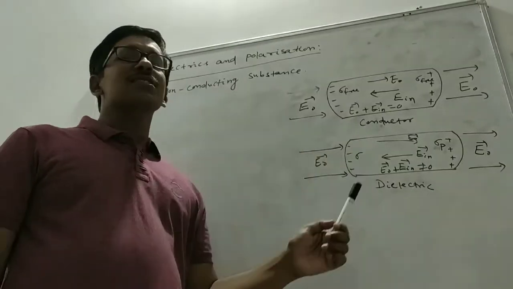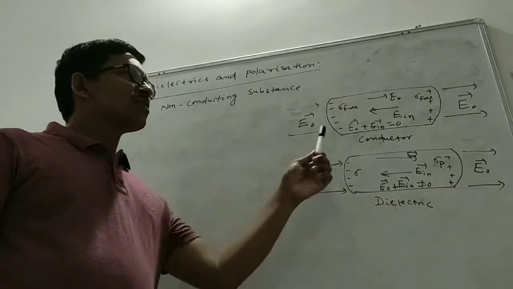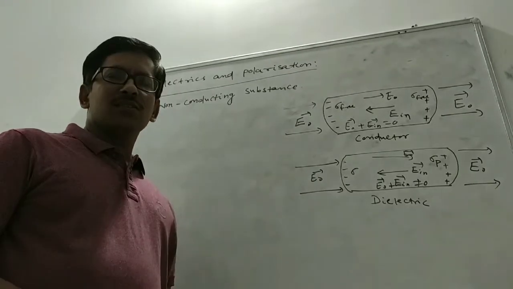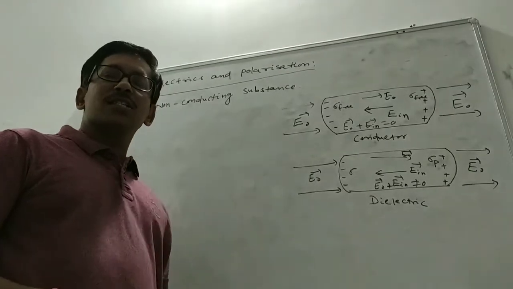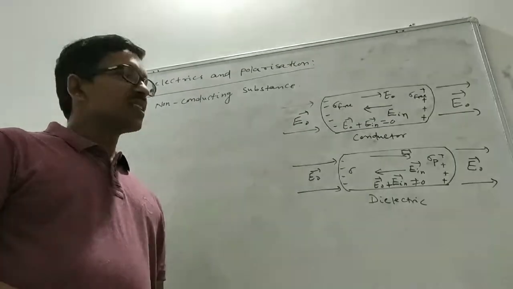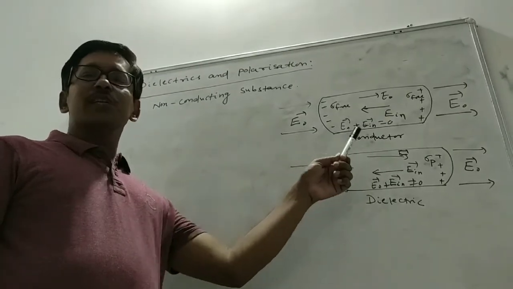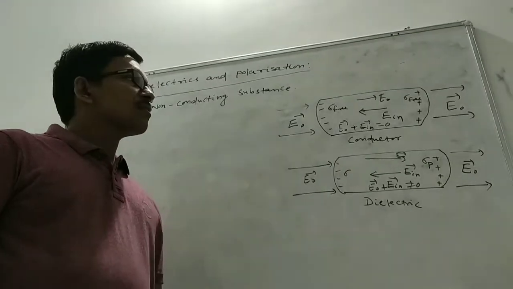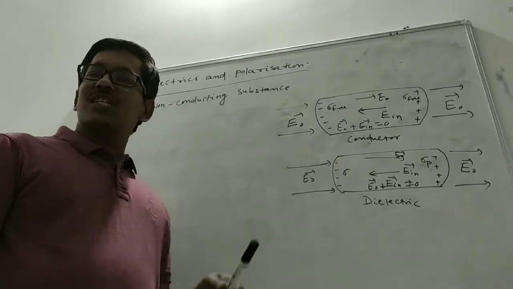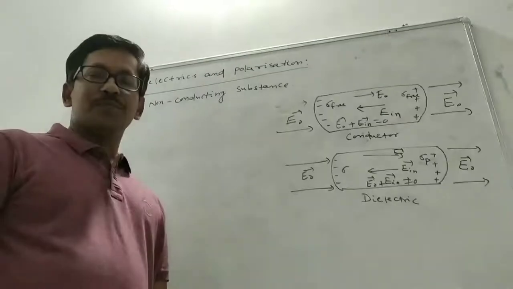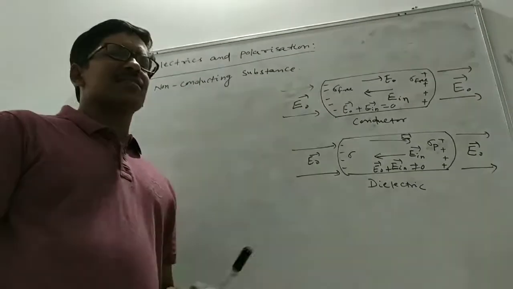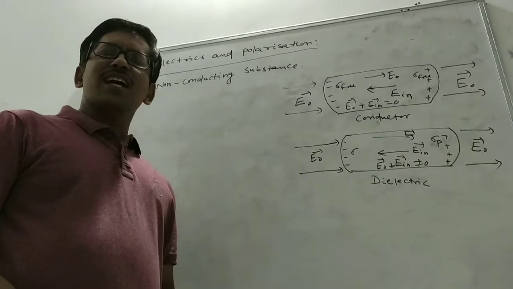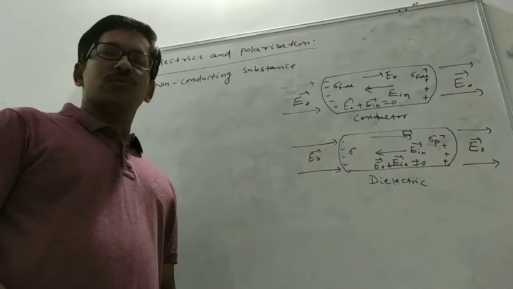As the charge carriers start moving, the charge distribution is adjusted in such a way that the electric field induced due to the charge distribution opposes the original electric field, and this happens till the net electric field inside the conductor is 0.